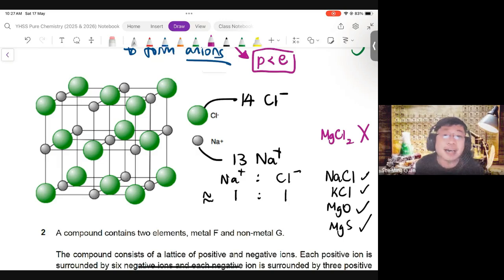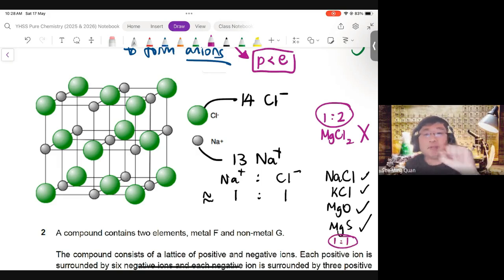Why? It's because of the ratio. This is, of course, a 1:2 ratio, right? Whereas all these are 1:1 ratios. So by counting and getting the ratio from the lattice, you can actually work out which formula are possible for this structure, which formula are not possible.